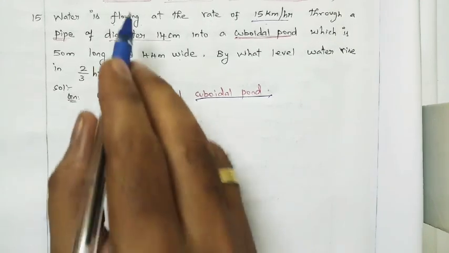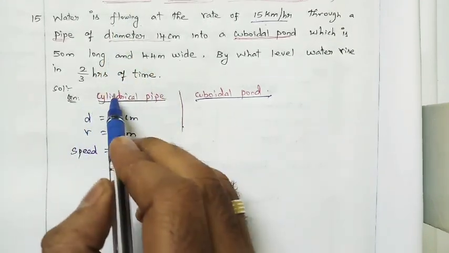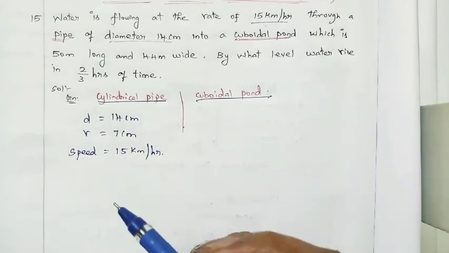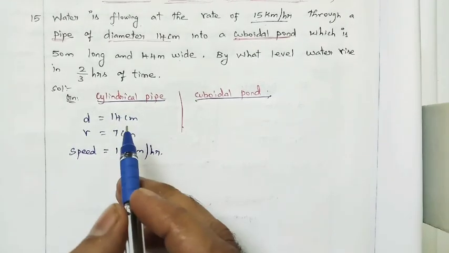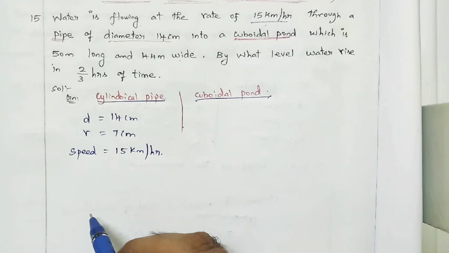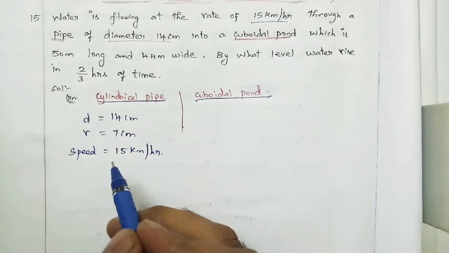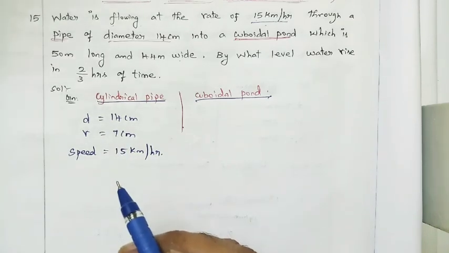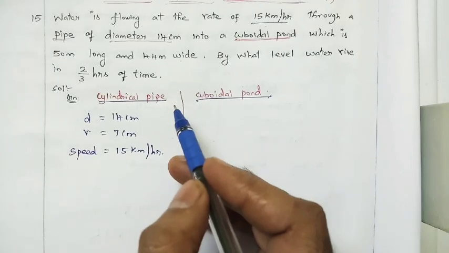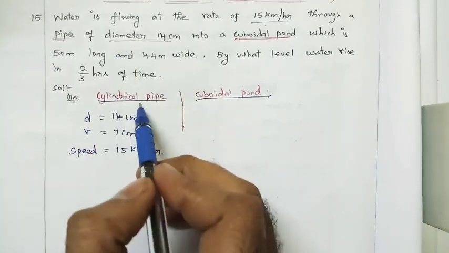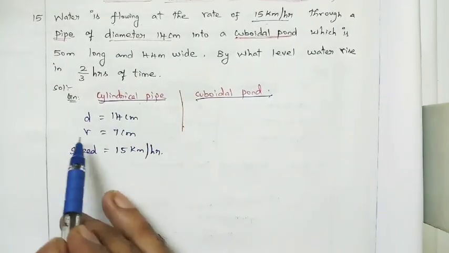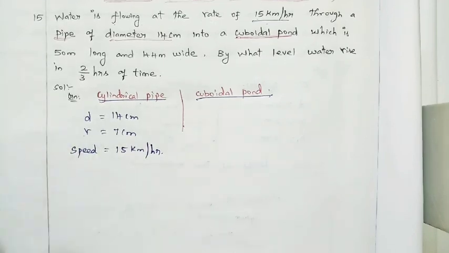Water is flowing in the cylindrical pipe only, right? So for that, what things do we need? Area of base into speed into time. Three things we need. For finding the area of the base, what is the shape of the base here? Cylindrical pipe means area of circle. For that we need the radius, and we have the radius. Next, speed and time.